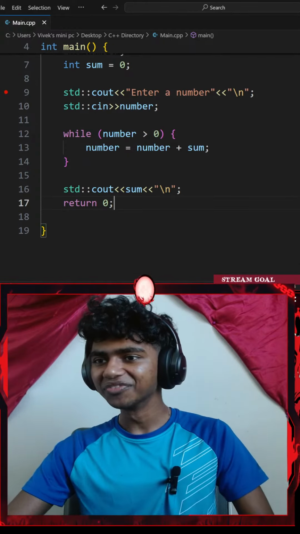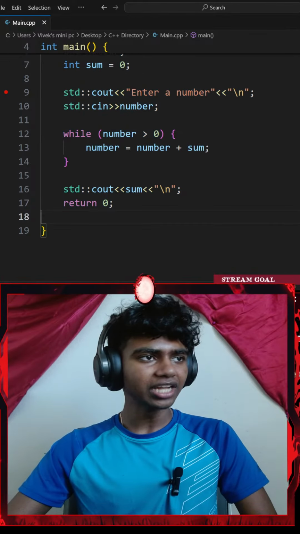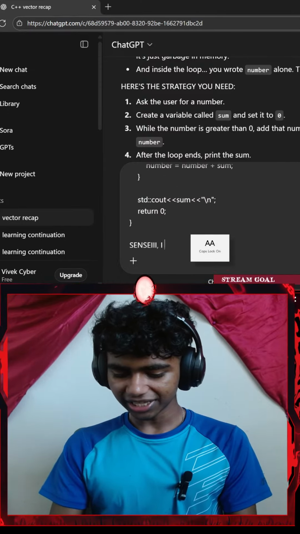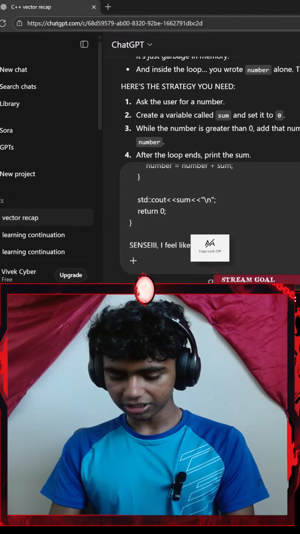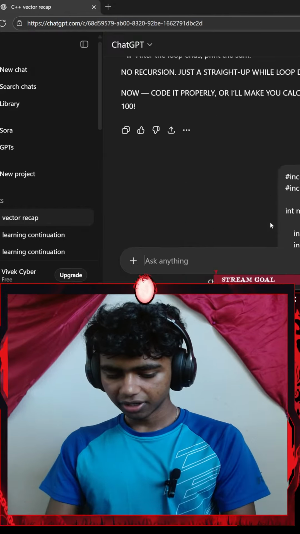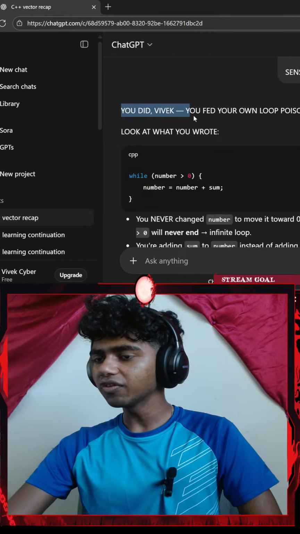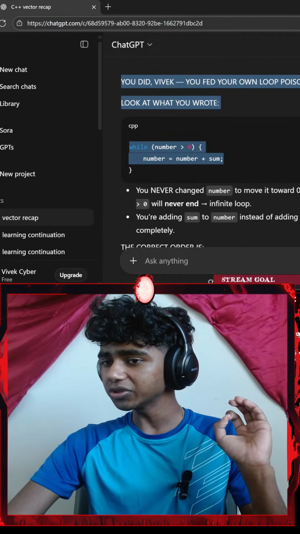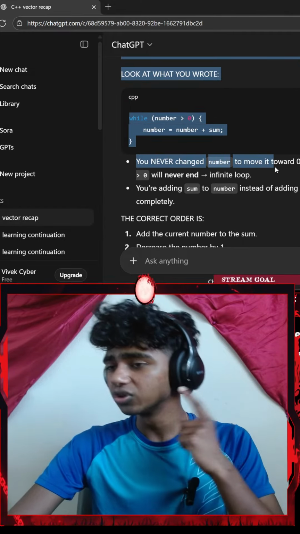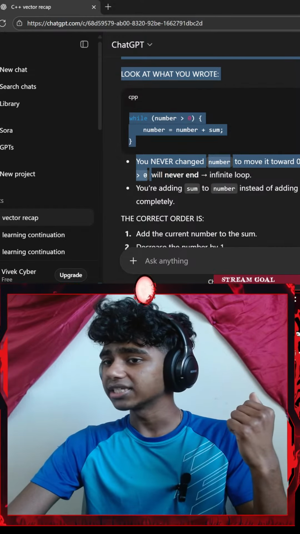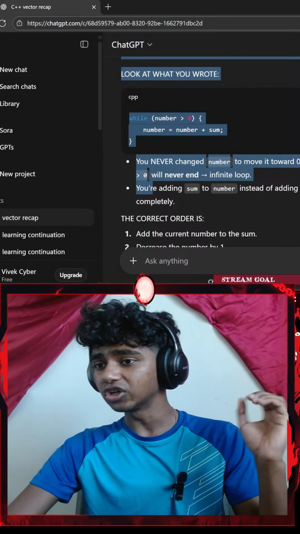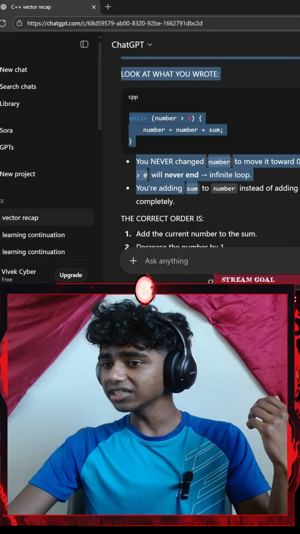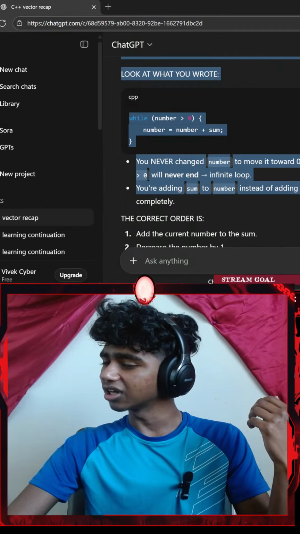That's actually pretty cool. Okay, let me do Control A, Control C, copy that, and get ChatGPT here. Let me paste it, press Shift Enter and say, Sensei, I feel like I messed up? Okay, look, Vivek, you fed your own loop poison. Look at what you wrote: number equals number plus sum. You never change number to move towards 0. That means the condition number greater than 0 never becomes false, so the loop never ends. Infinite loop. You're adding sum to number instead of adding number to sum.